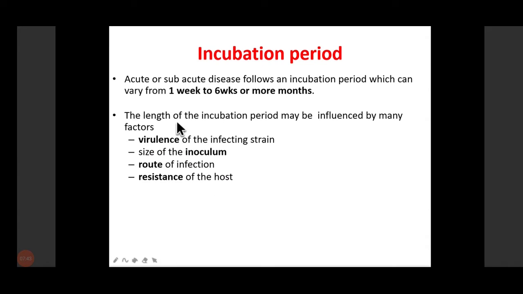So what is the incubation period? It is an acute or subacute disease which follows an incubation period that can vary from 1 week to 6 weeks and even up to months. The incubation period actually depends upon which strain is infecting. It also depends upon the size of the inoculum, the route of infection, and obviously the immunity and resistance of the host. So the incubation period varies from 1 week to 6 weeks, and it can go up to even months.